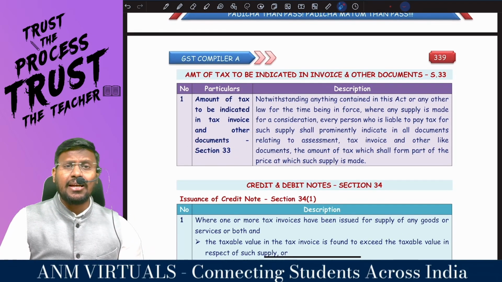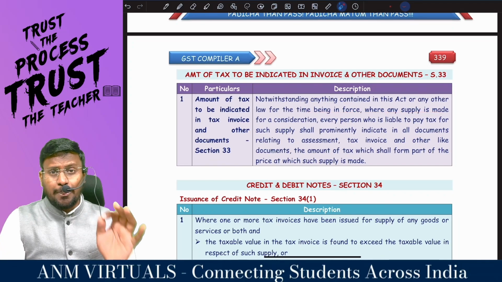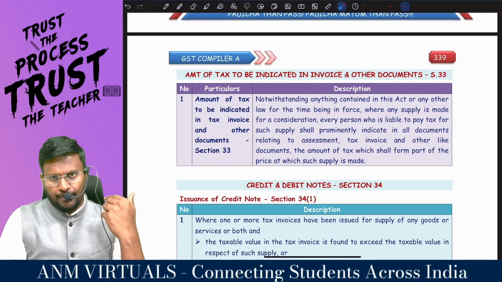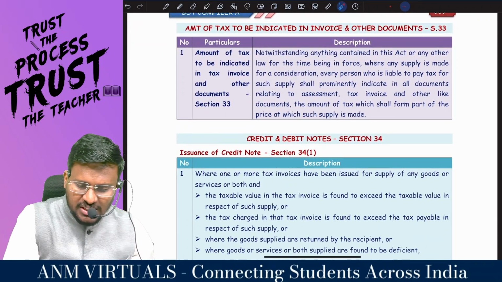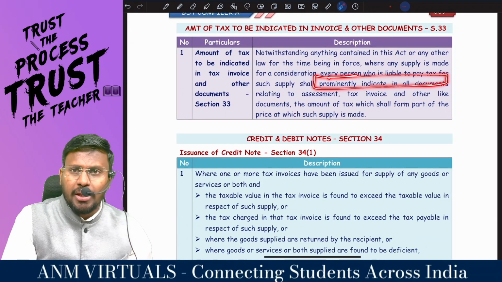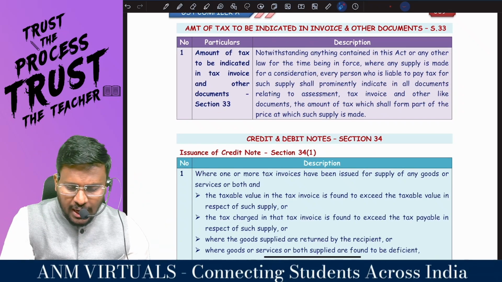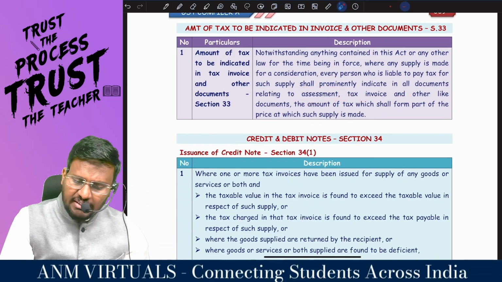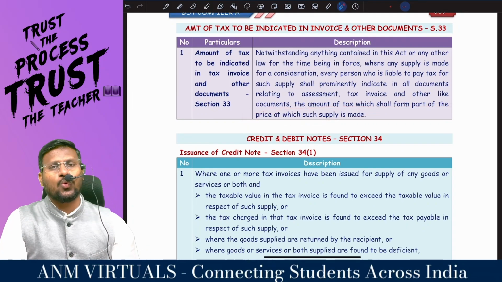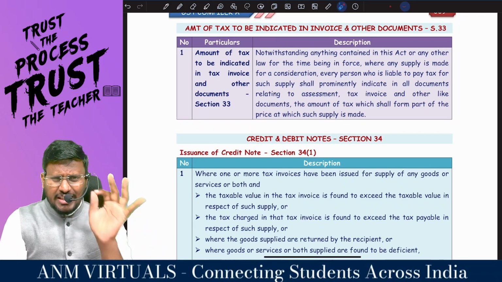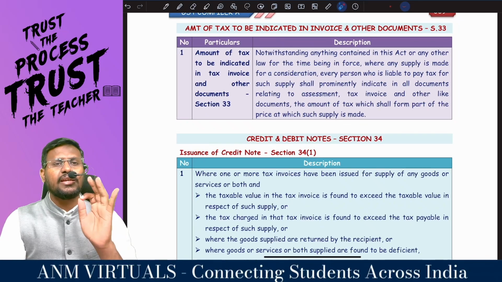Notwithstanding anything contained in this Act or any other law for the time being in force, where any supply is made for a consideration, every person who is liable to pay tax for such supply shall prominently indicate in all documents relating to assessment, tax invoice and other like documents, the amount of tax which shall form part of the price at which the supply is made. That means the tax invoice should clearly indicate the amount of tax.